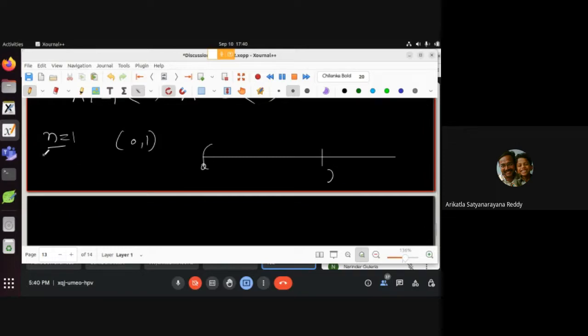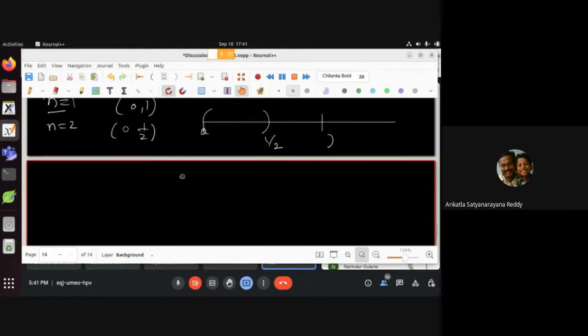Now I take n equal to 2, so I take (0, 1/2). So 1/2 will be here. Now I take n equal to 3, then I take (0, 1/3). So this will be somewhere here.